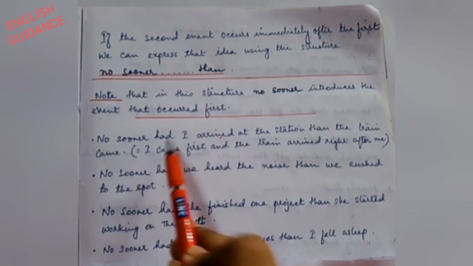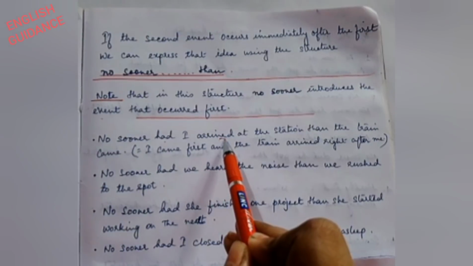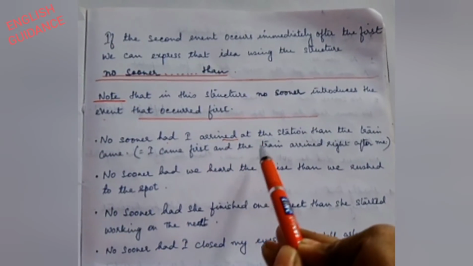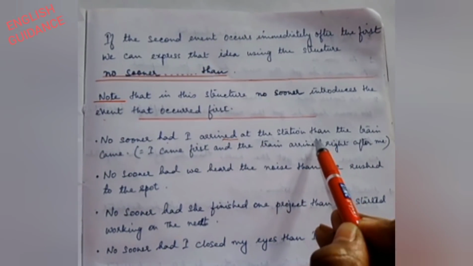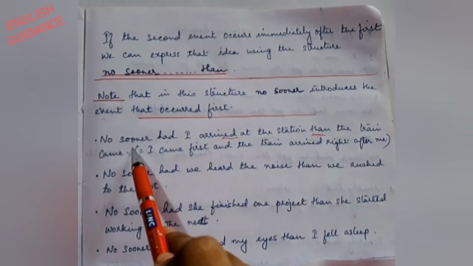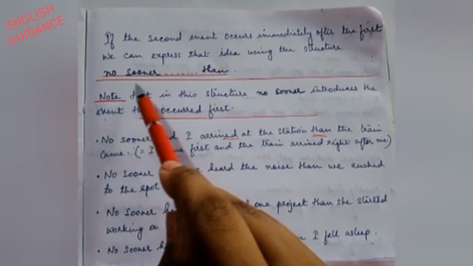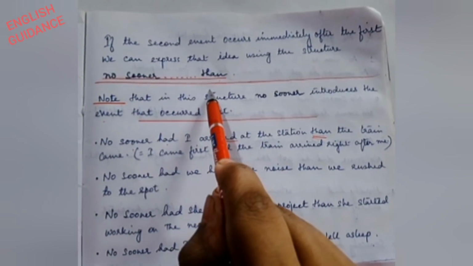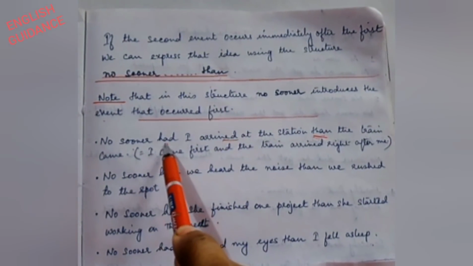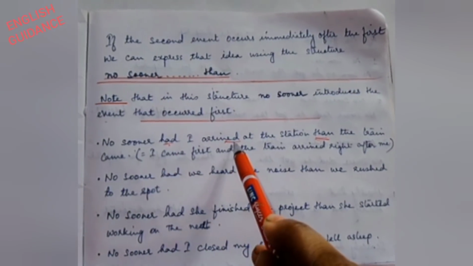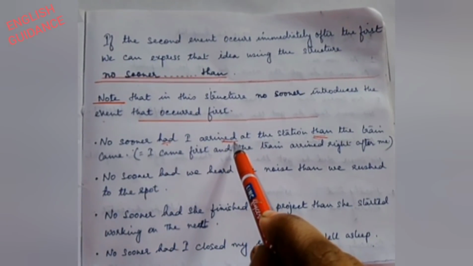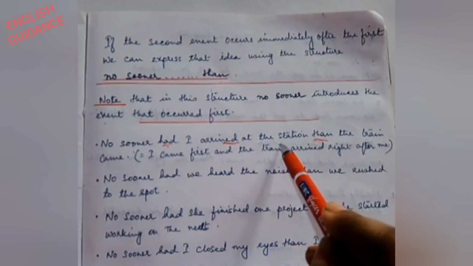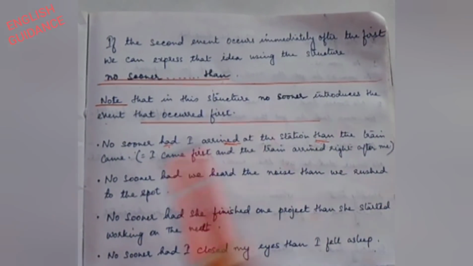For an example, no sooner had I arrived at the station than the train came. No sooner always gets attached with than. No sooner than, and after that you have to remember had, then it will be in past, arrived at the station, then the train came.